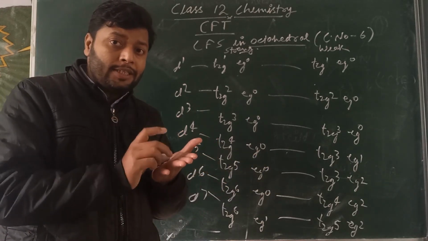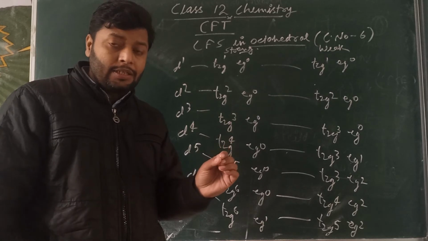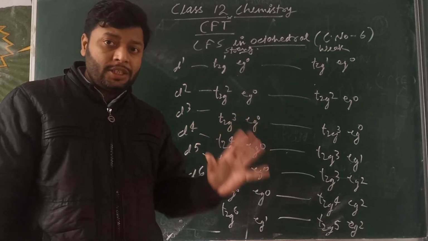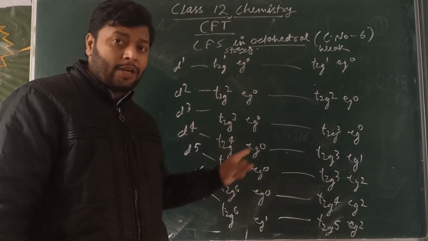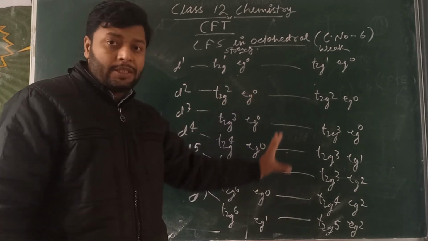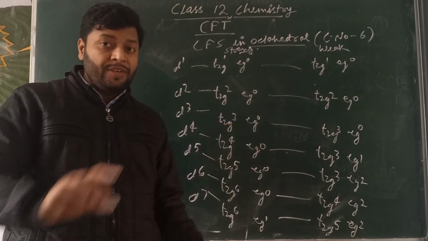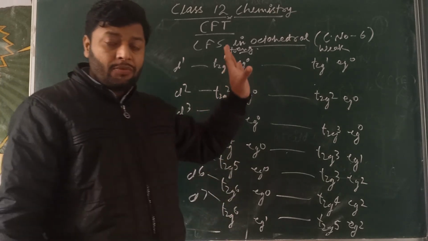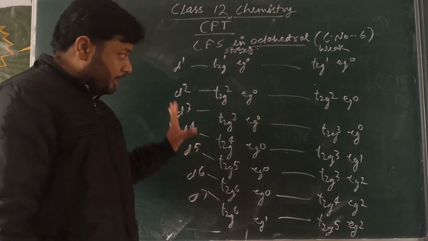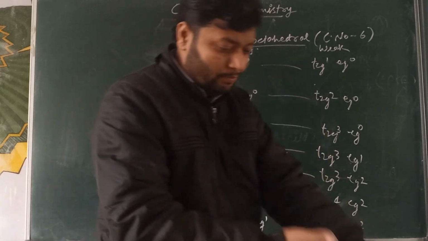So how can we write the configuration of the metal d5 or d4 or d3 in the strong field condition or weak field condition? These are the possibilities to write the electronic configuration of the metal in the weak field ligand complex and strong field ligand complex. Okay, these are the splittings.